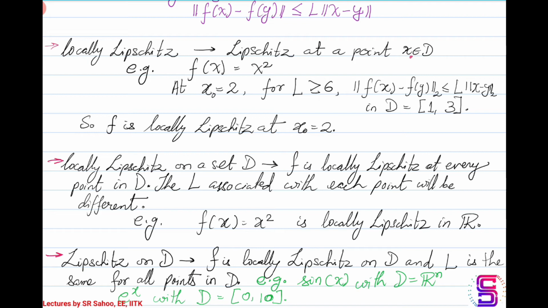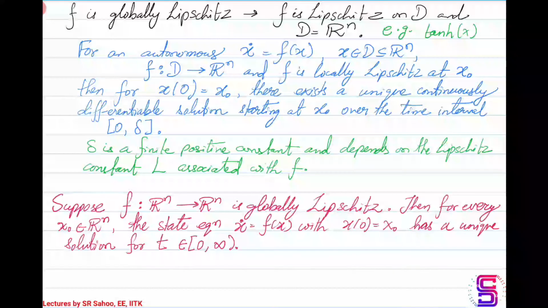For example, you can take f of x equal to x squared as the example, with the domain being, let's say, 0 to 10. Or the exponential function e power x with the domain being 0 to 10, or sine of x with the domain being the entire Rn. So in all these cases, you can find one common L that will act as a Lipschitz constant for all the points in the given domain. So this is what is known as Lipschitz on D.